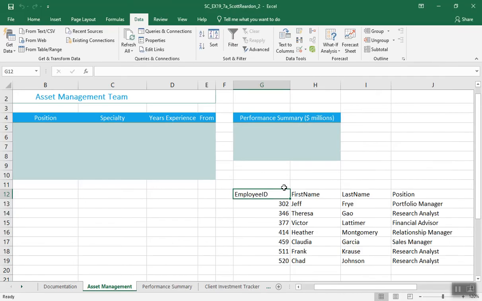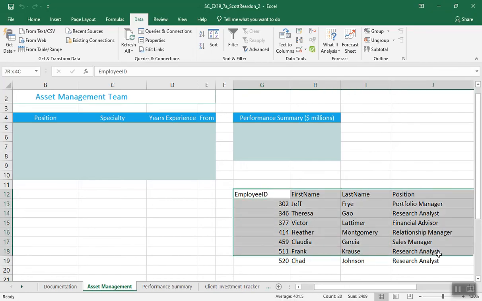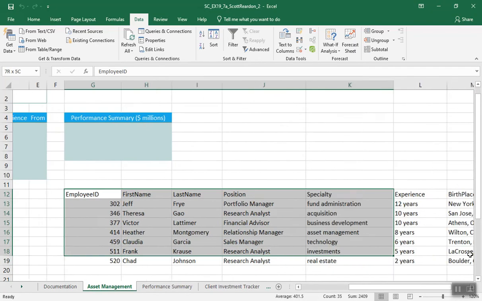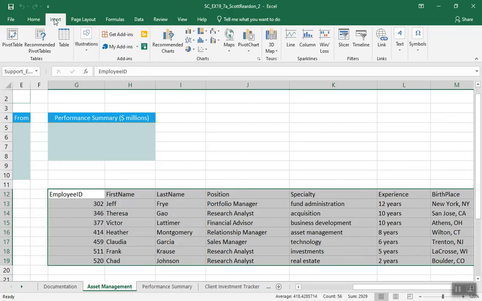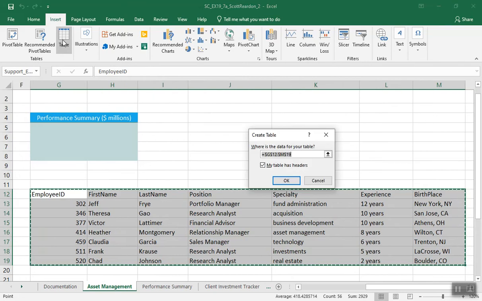All right. And it says, once you have it imported, I'm going to highlight it, G12 through M19. All right. And it says format it as a table. So I'm going to come up here, which we've done before. I think it was in Chapter 6, right? Insert table. My table has headers.